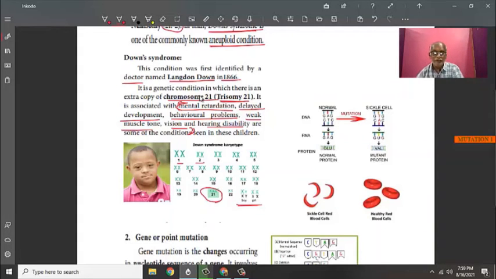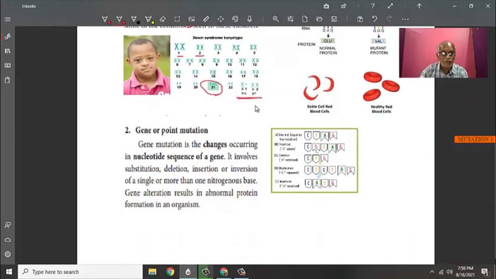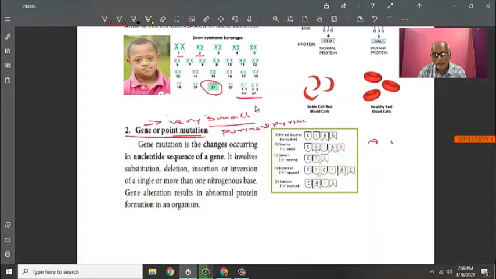Then we will see a second type of mutation called gene or point mutation. We know that a gene is a very small entity in a chromosome. They are very small, and we know that there is a purine and pyrimidine. We know that adenine goes with thymine and cytosine goes with guanine.